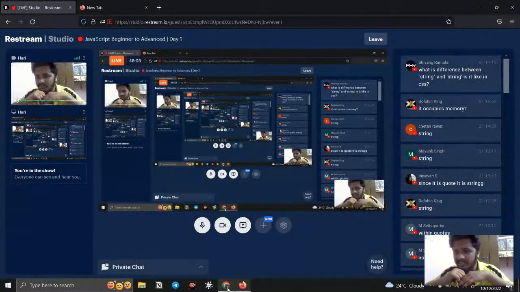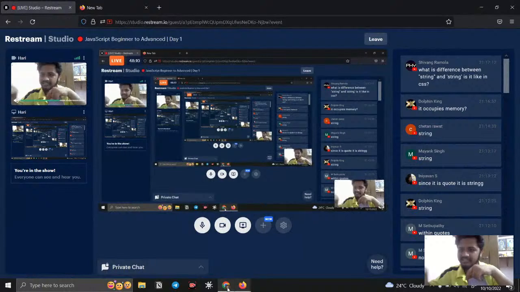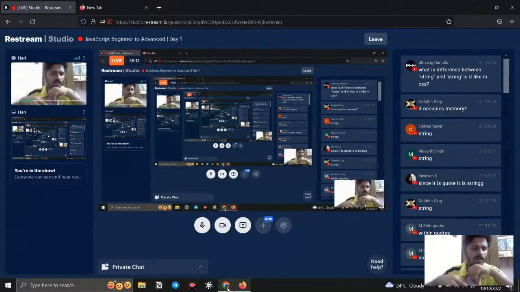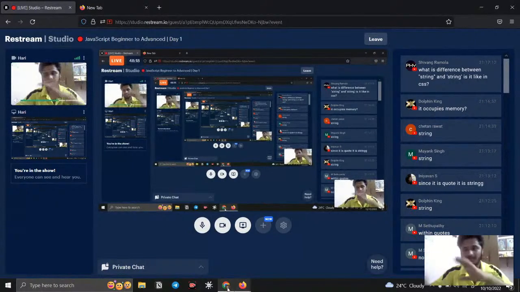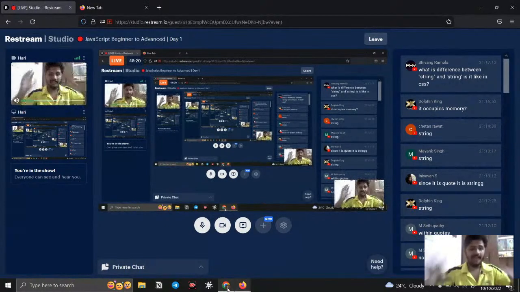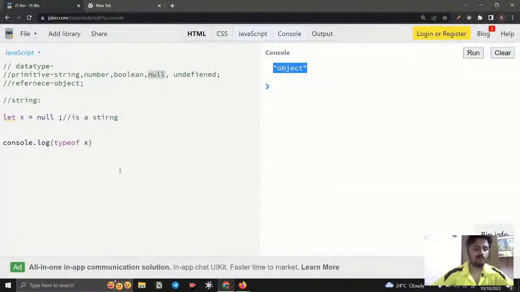What is the difference between double quote strings and single quote strings? It's not like CSS. If you use double quotes, that is a string, and if you use single quotes, that is also a string. So null, yes, of course it occupies memory. When you store a variable, it will store null, nothing, but it actually stores a value.